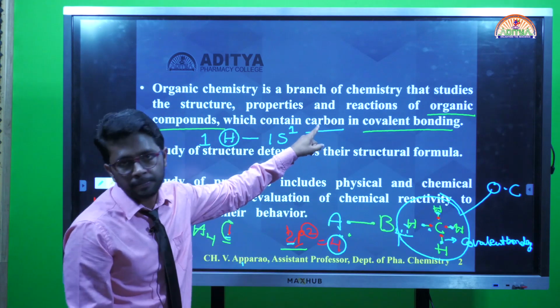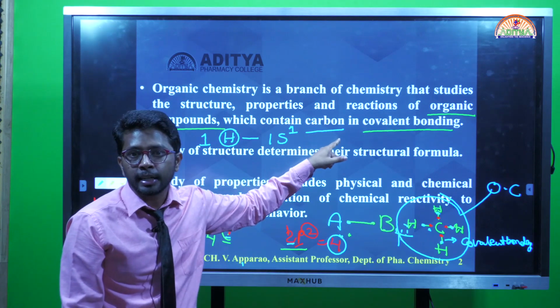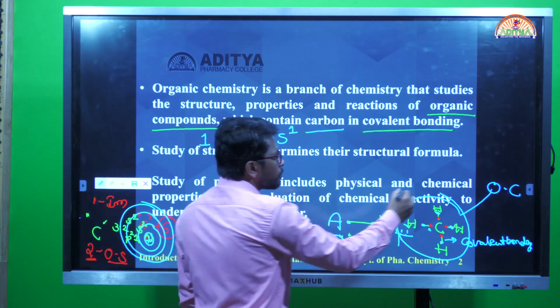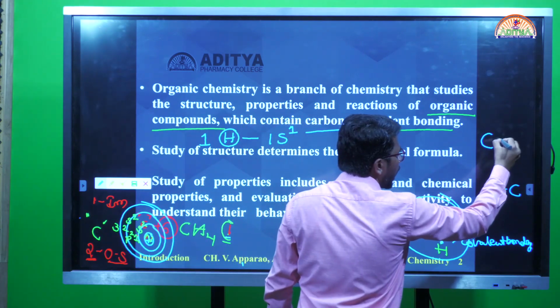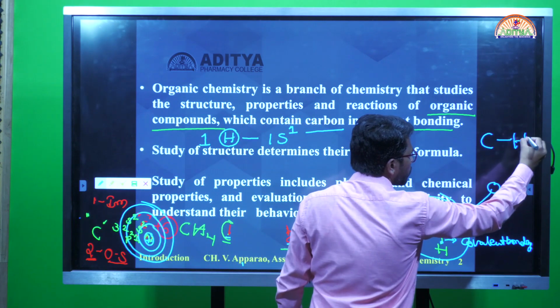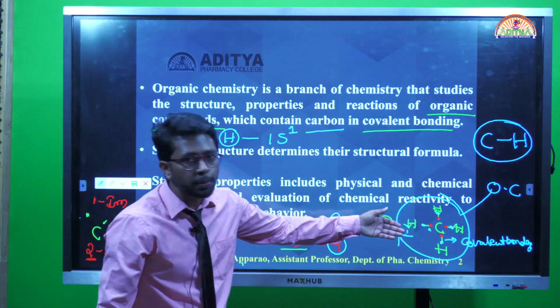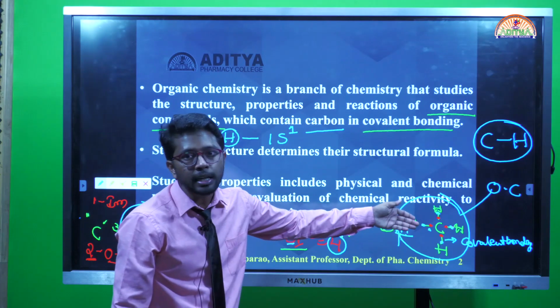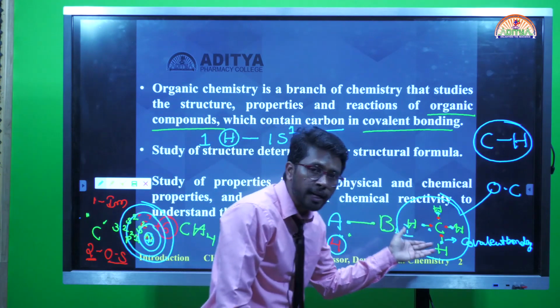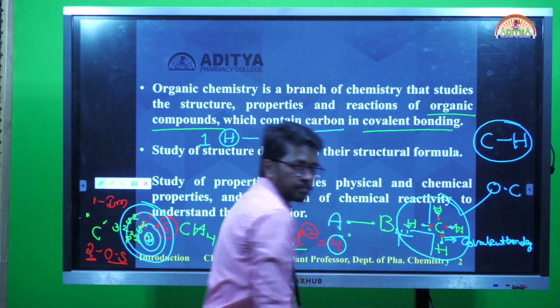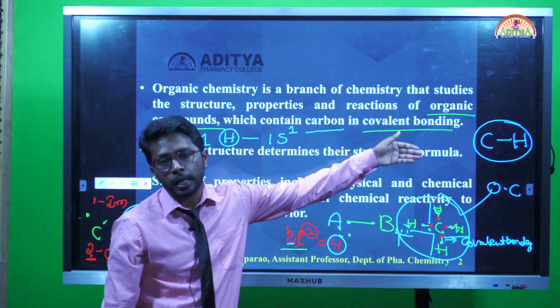Earlier I explained two phenomena. One is that carbon-containing compounds are the organic compounds. What is the second thing? The second is that there should be at least one carbon-hydrogen single bonded system, or covalent bonding system. If you observe this methane molecule, I can consider this a covalent bonded system. There are a total of 4 covalent bonds, so I can consider this an organic compound.